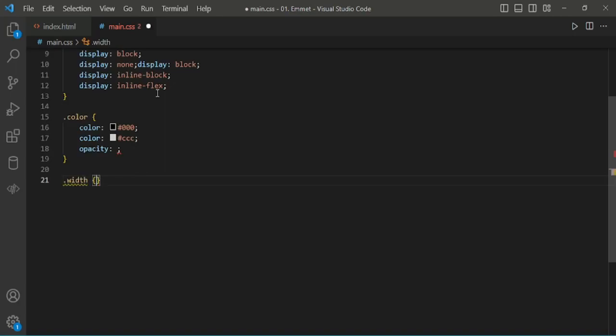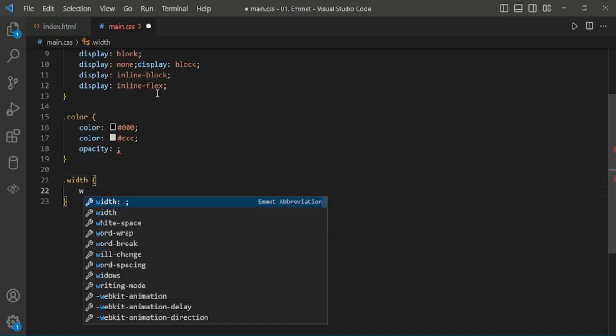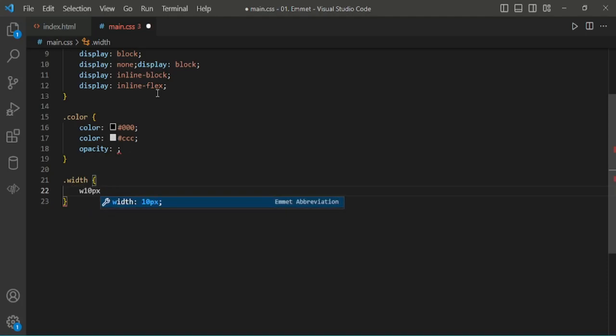For width, just type w, and if you want to put value 10 pixel. If you want to change the unit, w10ph. The same will be implemented for height, max height, max width, for everything.